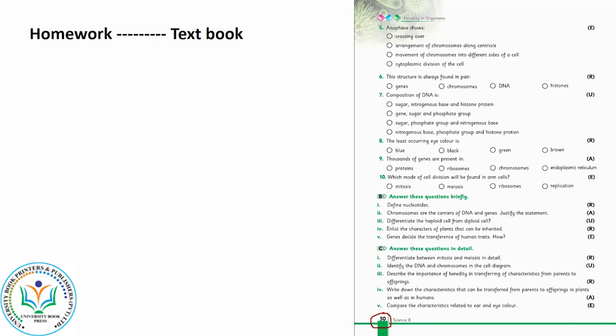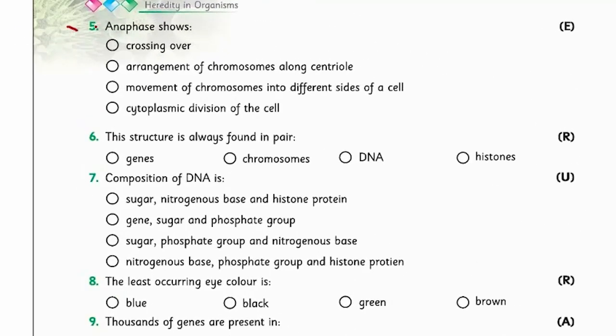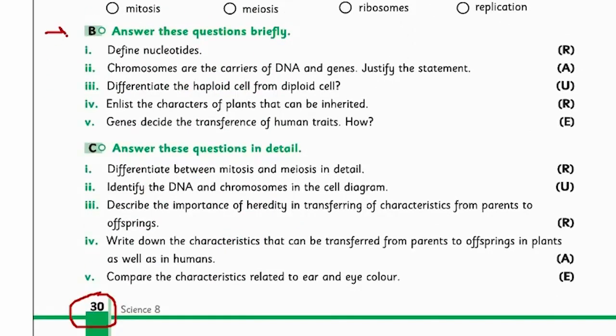Solve question number 5, which is related to your today's lecture, which is anaphase shows crossing over, arrangement of chromosomes along centriole, movement of chromosomes into different sides of a cell, cytoplasmic division of the cell. What is the feature of anaphase? Mark its circle. Then you will move to part B of review exercise. You will solve the question number 3, which is differentiate the haploid cell from diploid cells. You know the difference between haploid and diploid cells now clearly, so describe them in your own words.